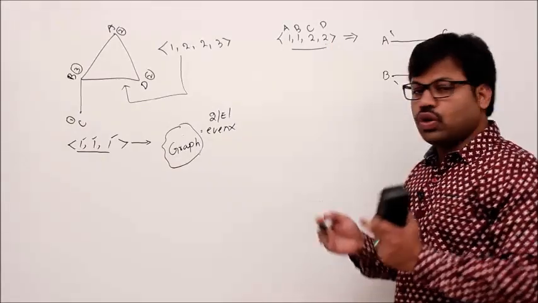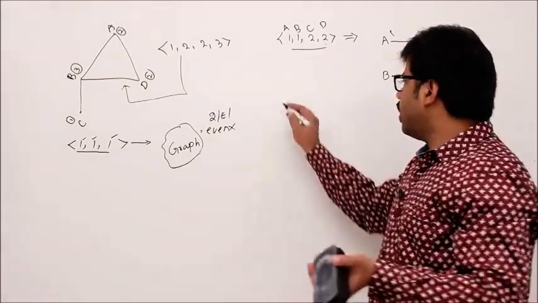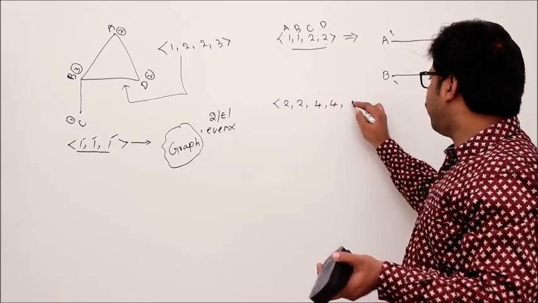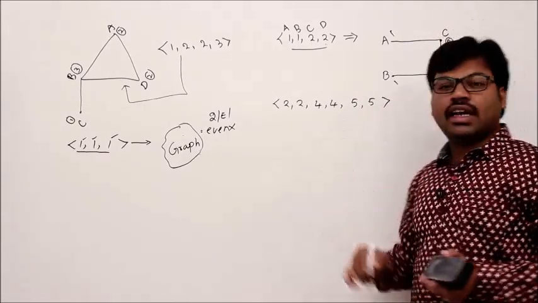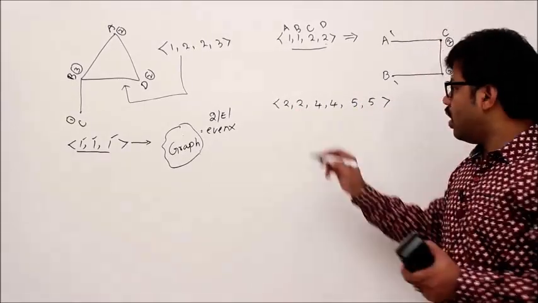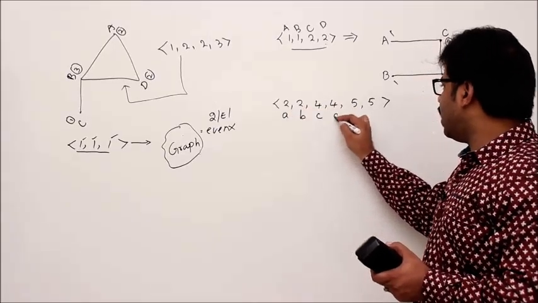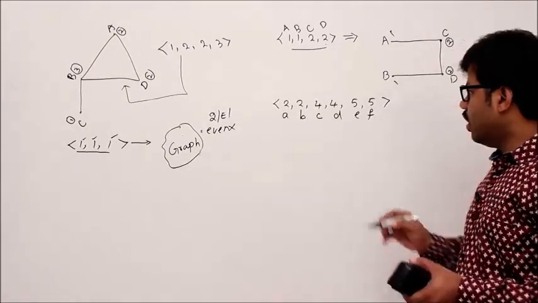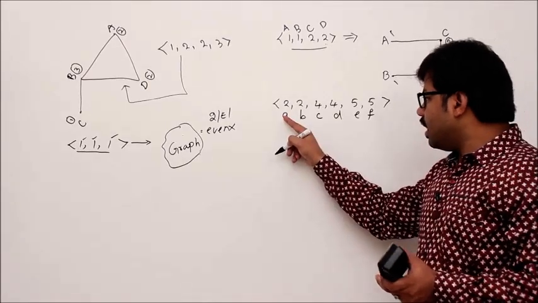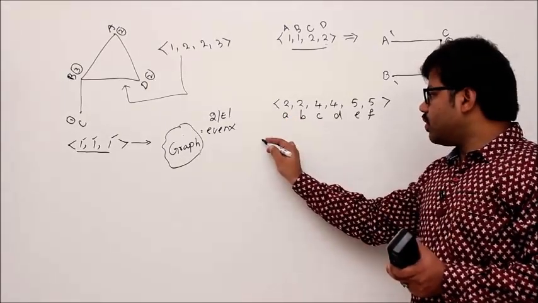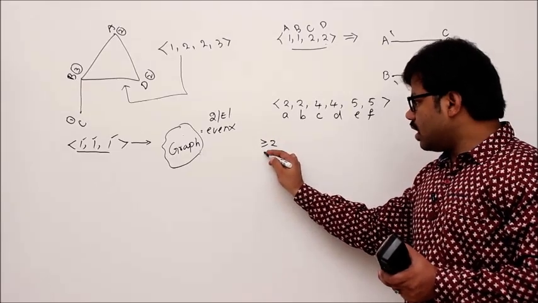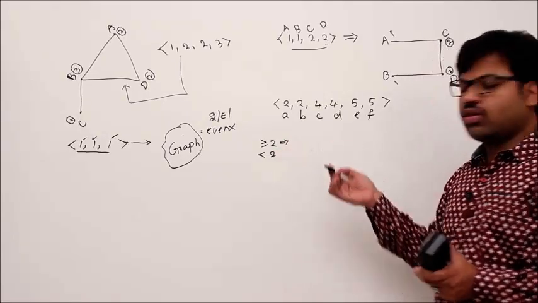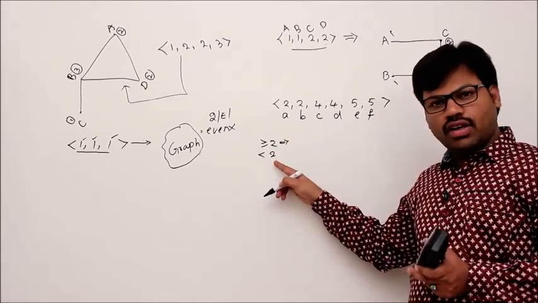Absolutely. I will show you a method to construct such a graph. For example, let's say you have 2, 2, 4, 4, 5, 5. I will tell you why there is a graph with this integer sequence. Let me denote them with A, B, C, D, E, F. Follow this method. That method always gives you such a graph. What you do is divide your integers into two parts: the numbers greater than or equal to 2, and the numbers less than 2. Greater than or equal to 2 means 2, 3, 4 and so on. Less than 2 means 1 or 0, isn't it?